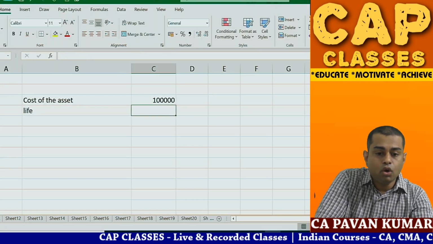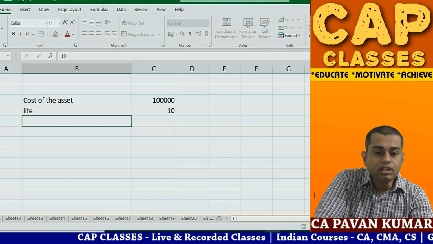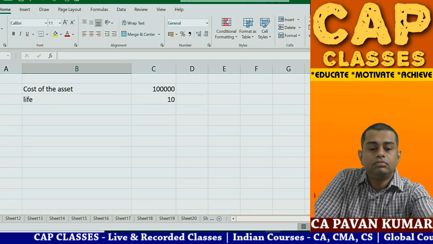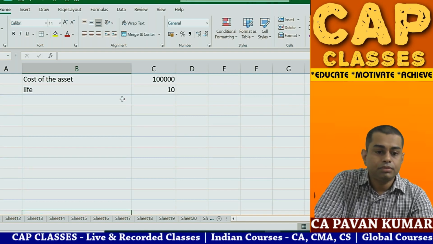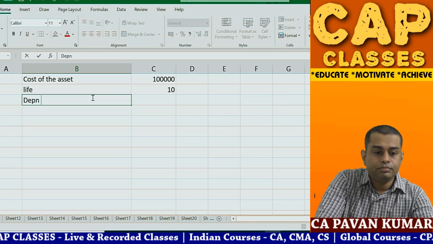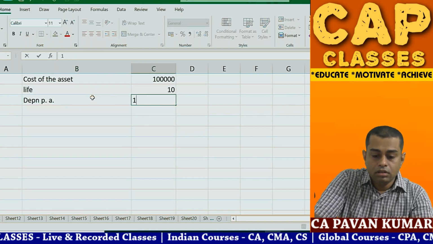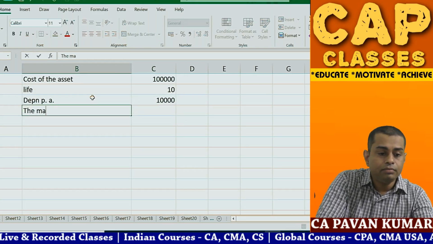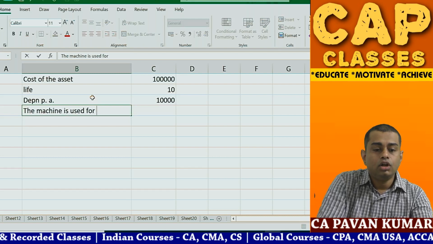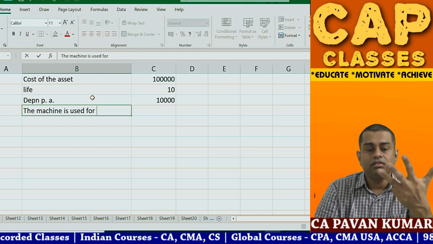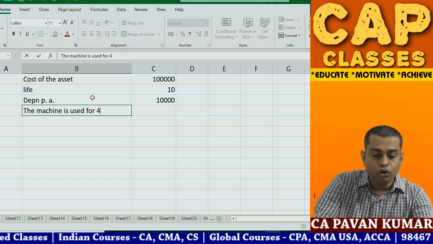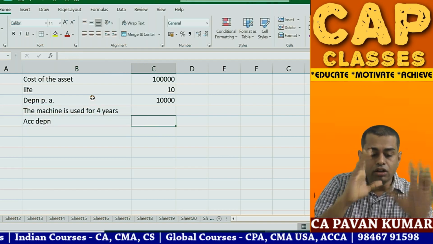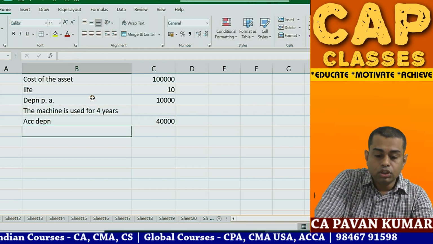Original life 10 years. So depreciation per annum, how much? 10,000. So how many years have you used it? 2013, 14, 15, 16. So it is used for 4 years. So accumulated depreciation is 10,000 into 4, 40,000. So WDV of the asset